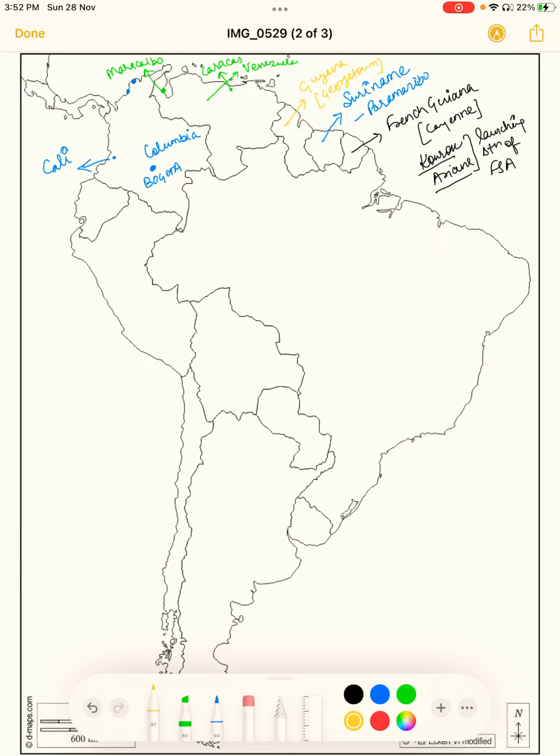The next important country we are going to read is Ecuador. Ecuador's capital is Quito. This city which you are looking at on your screen is Guayaquil, and this gulf is known as the Gulf of Guayaquil. Guayaquil is also known as the Pearl of the Pacific.